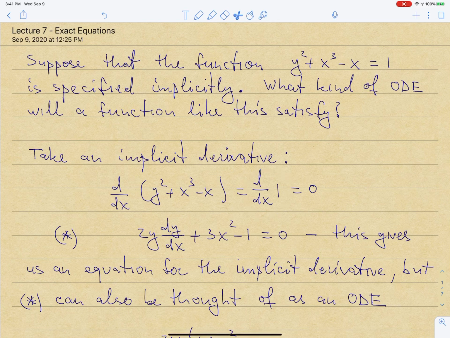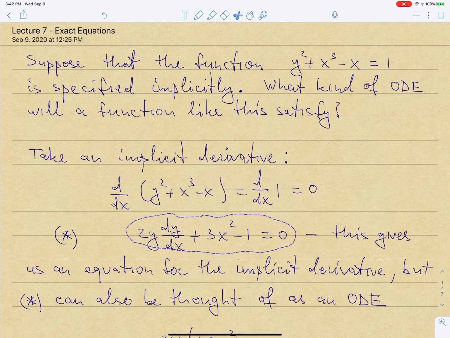So that means that it doesn't matter what the constant is on the right side. Once I took the derivative, I'll always get the same equation like this. Which means that the left-hand side equal to c will form a one-parameter family of solutions to this equation.